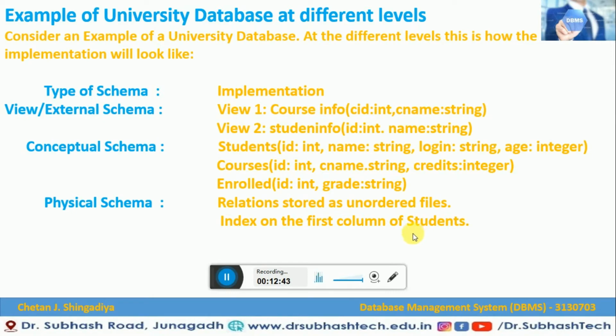Now let me revise once again. Here we have seen the example of a university database at different levels. We described the implementation of the view level schema, or external level schema, the conceptual schema or conceptual level, and the physical schema or physical level. This is how the implementation looks in the form of different levels of data abstraction.